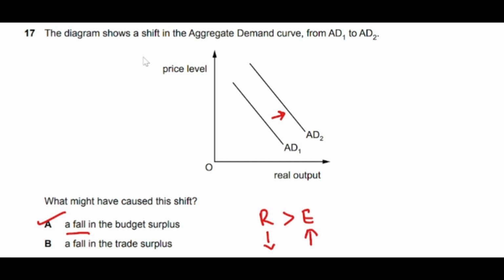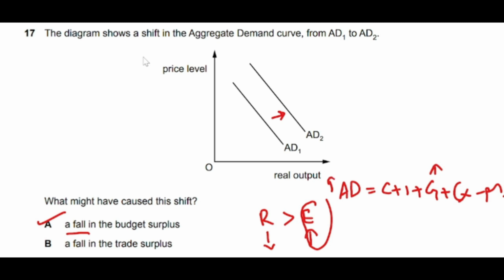Government expenditure is part of aggregate demand. The formula of aggregate demand is C plus I plus G plus X minus M. G stands for government expenditure. So when we increase government expenditure, aggregate demand will also increase. It is a basic rule of math: if the right hand side is increasing, the left hand side will increase. When aggregate demand increases, it shifts to the right.